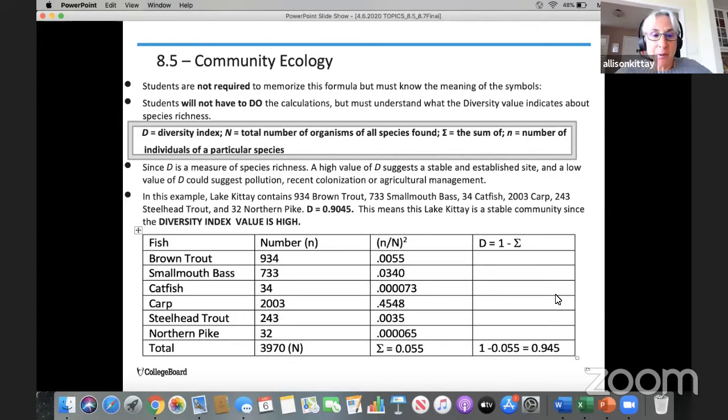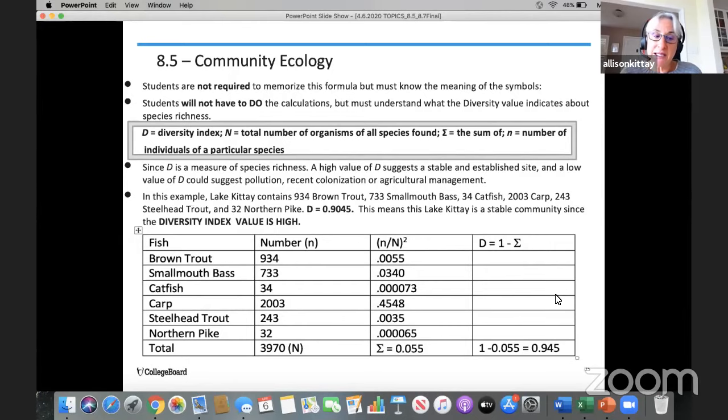So let me give you an example. In my example, Lake Catay contains 934 brown trout, 733 smallmouth bass, 34 catfish, 2,003 carp, 243 steelhead trout, and 32 northern pike. And this diversity index value was calculated, and I'm going to show you how I got that number to be 0.9 roughly. Okay, that's high. The closer to 1, the more diverse the community is. So this means that Lake Catay is a stable community since the diversity index value is high.